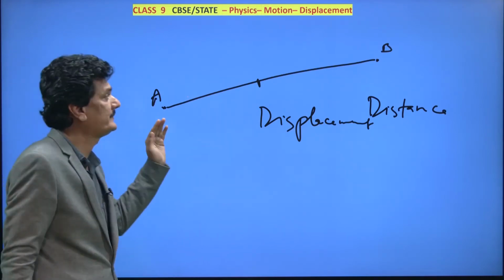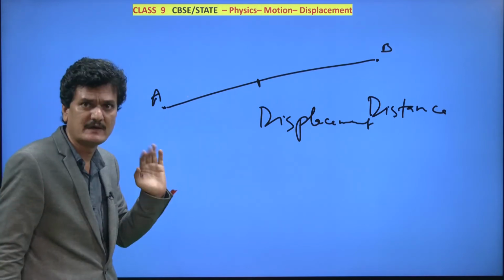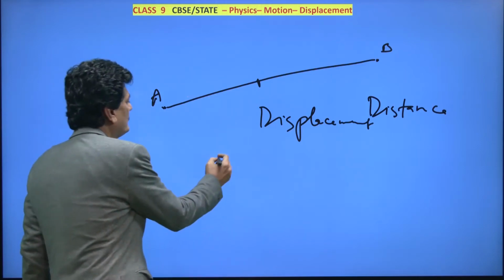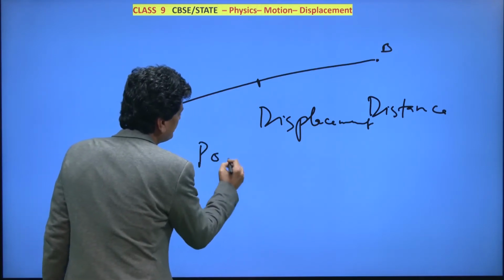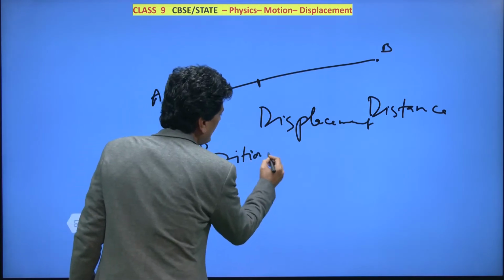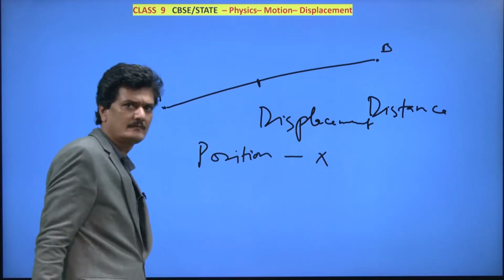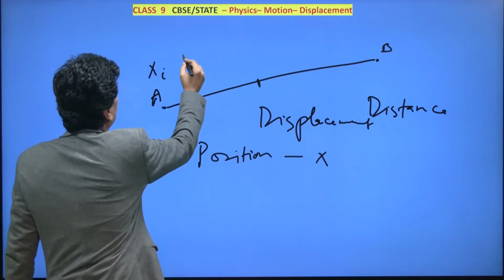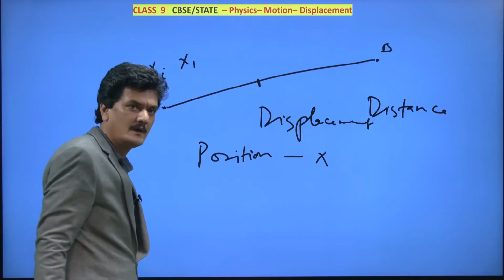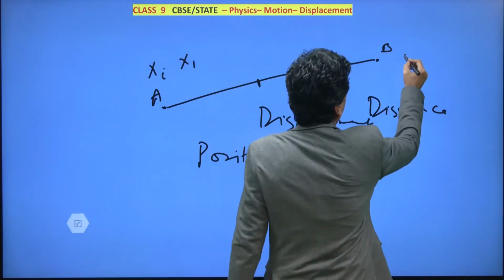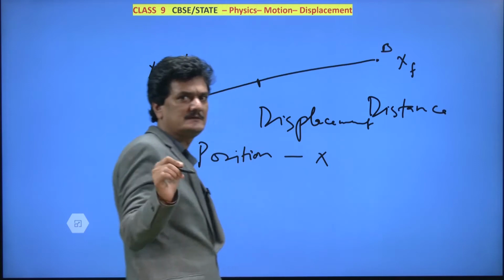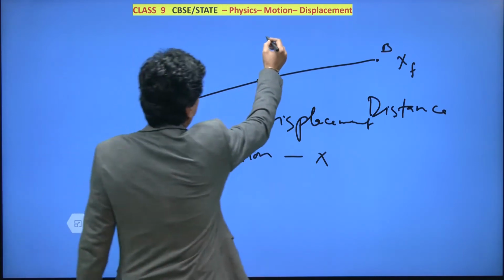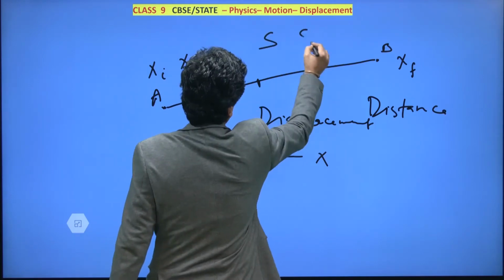So displacement means taking into consideration the positions, and positions in physics can be signified with the term x. That means initial position xi or x1, and final position xf. For distance the symbol is s, and for displacement also s, but s bar.